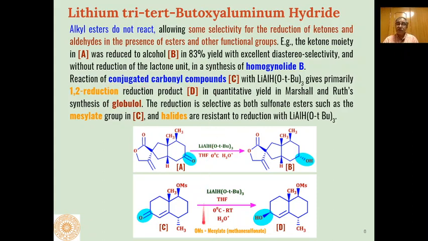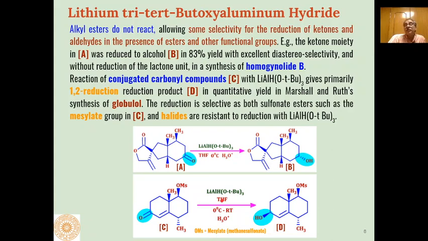And similarly, as you have seen that it does not affect the mesylate group, the reagent also does not affect the halides. If a halide group is present in addition to, say, carbonyl, then also the halide group will not be affected, only reduction will take place at the carbonyl group.